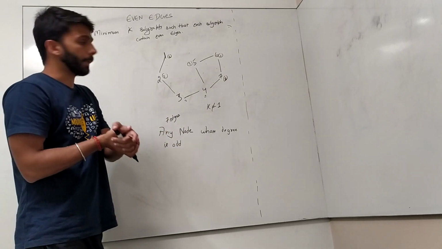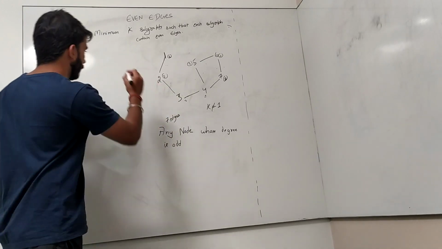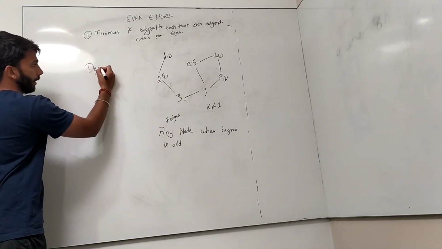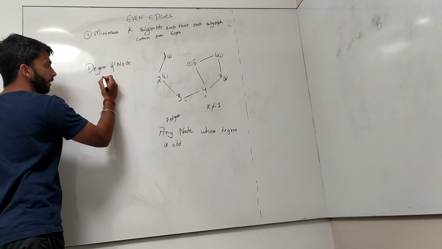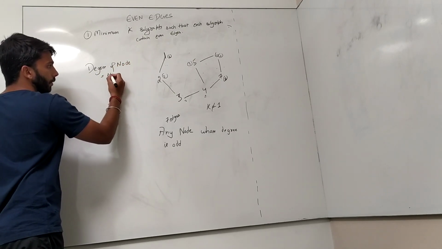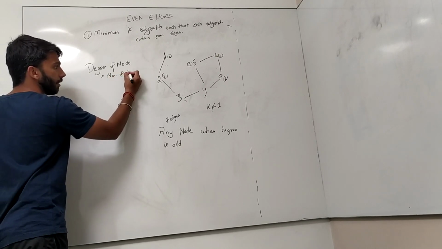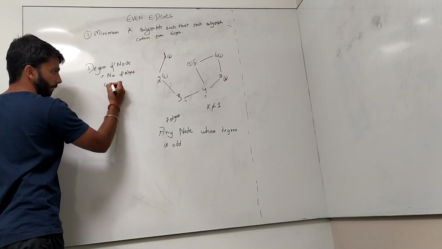Now what do you mean by degree? The degree of a node is basically the number of edges connected to it.